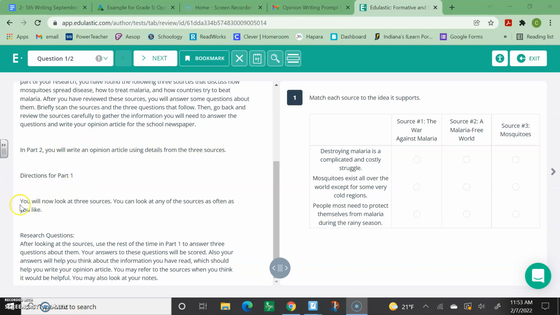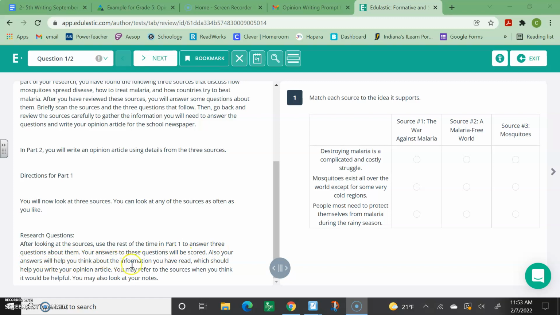Directions for part 1. You will now look at 3 sources. You can look at any of the sources as often as you like. Research questions. After looking at the sources, use the rest of the time in part 1 to answer 3 questions about them. Your answers to these questions will be scored.